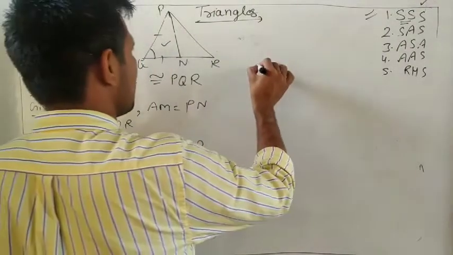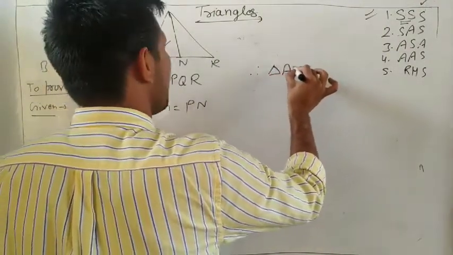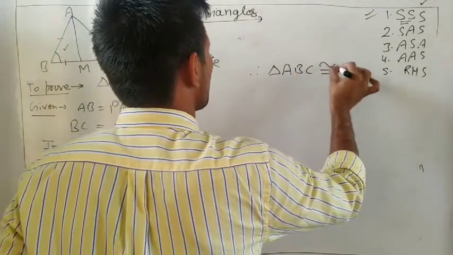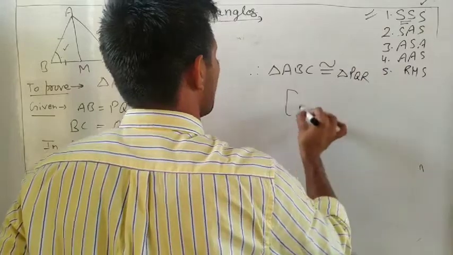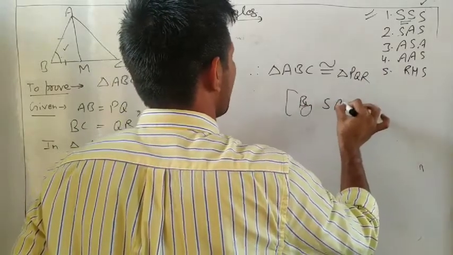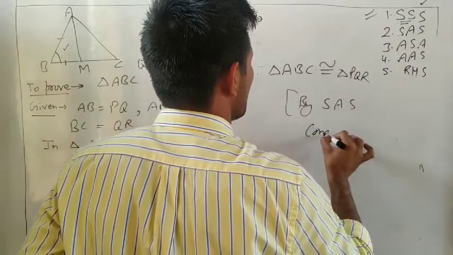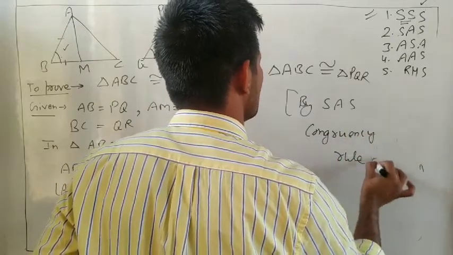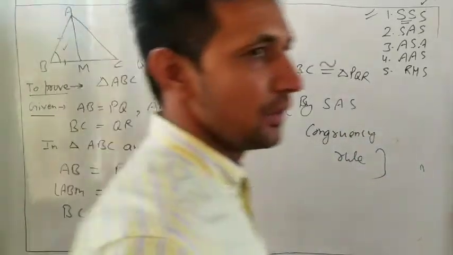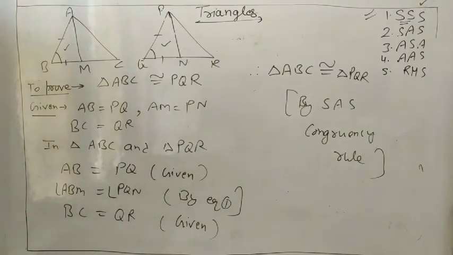So therefore triangle ABC is congruent to triangle PQR by the side angle side congruency rule. Understand it? It's very simple also. You only have to focus on the question, what the examiner has asked. Understand?